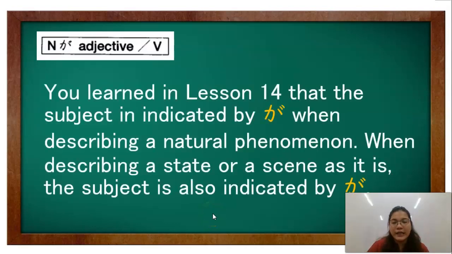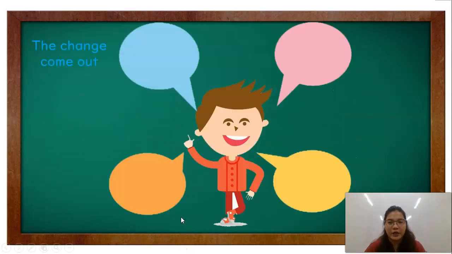Okay, so you learn in lesson 14 that the subject is indicated by ga when describing a natural phenomenon, like rain, typhoon, earthquake, or snow. So also, when describing a state or a scene as it is, the subject is also indicated by ga. Okay, pag mga scene naman or state of a condition, so gagamitin mo din as a subject the particle ga. Okay? Just like the example here.